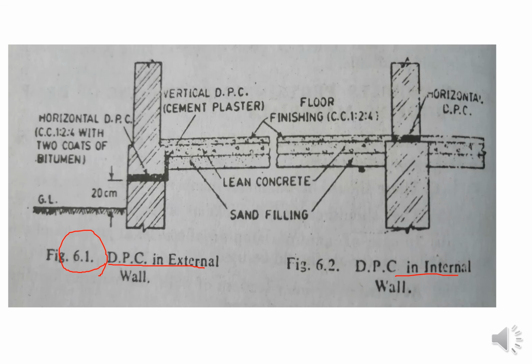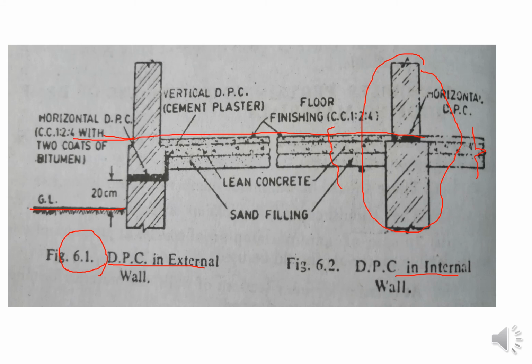So you all must know about the sketching of those, because if it is asked of you how the horizontal DPC can be provided, please show with the help of a sketch how the horizontal DPC can be provided in internal walls. So you have to show this sketch, showing the continuity for the floors on both sides. For the external walls you have to show the soil on one side at ground level, then there will be 20 centimeter above, not the plinth, because the plinth level will be this one. This plinth level is for the internal, not for the external.